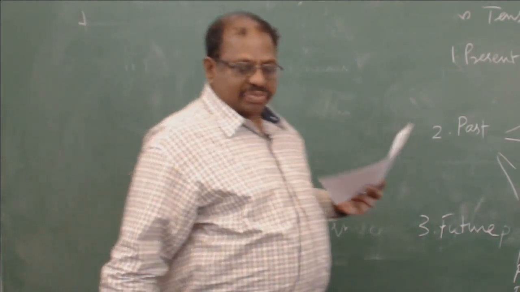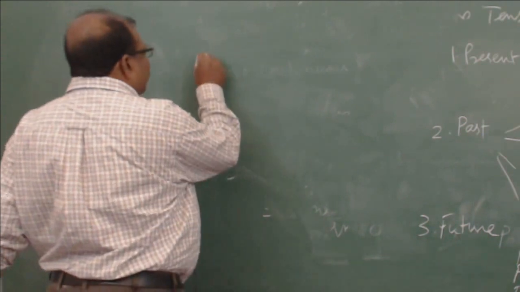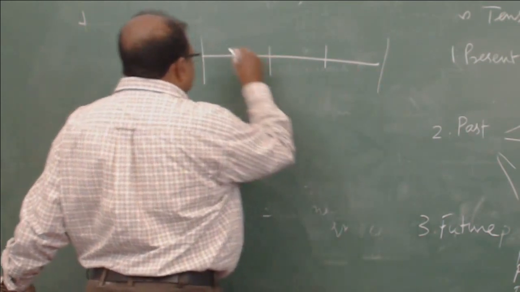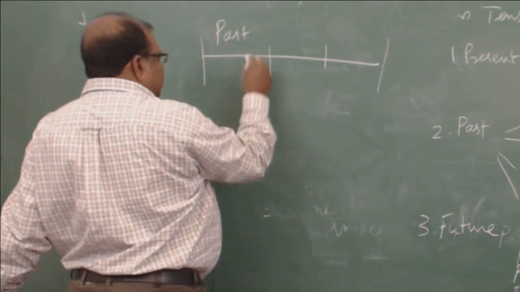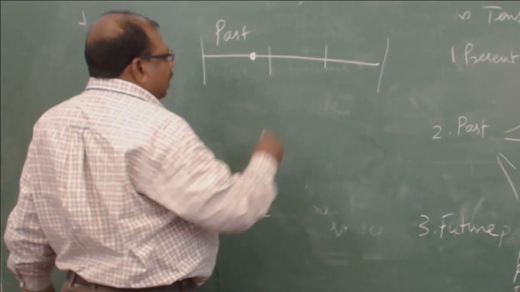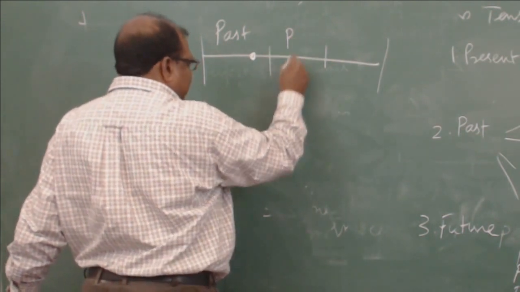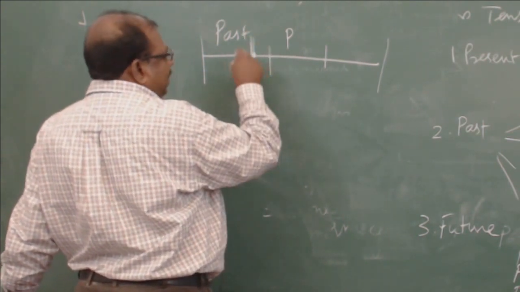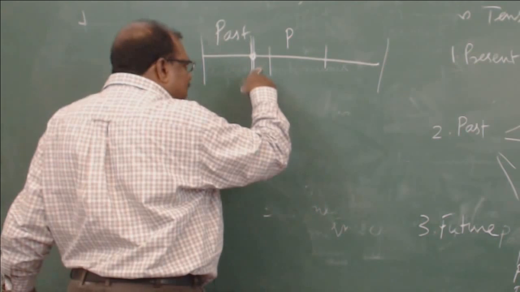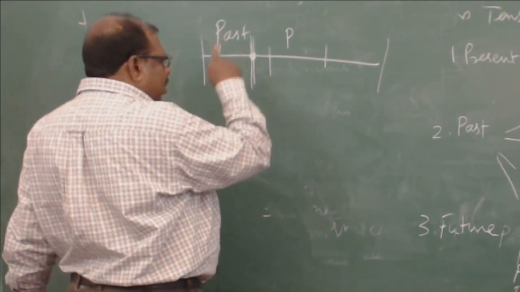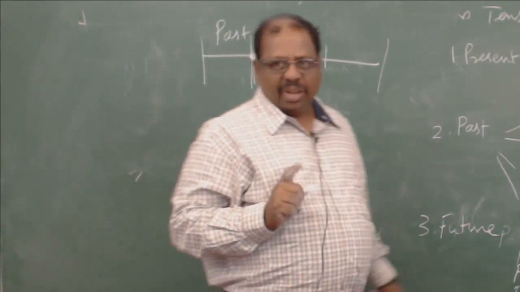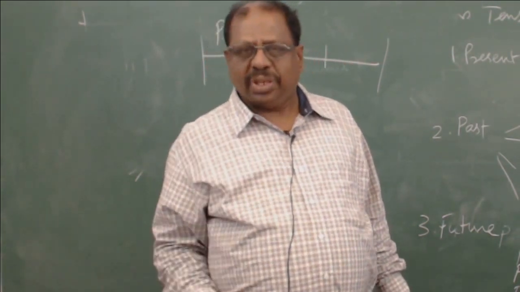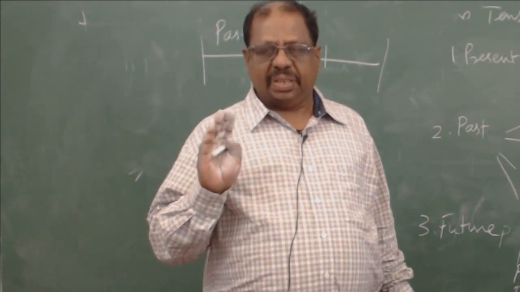present perfect is used to indicate an action which has happened in the past. So this action has happened here, but I am talking in the present. This is the moment I am talking, but I really don't know the exact time when this action has happened, because if I know exactly when this action has happened, I can use the past tense straight away. So since I don't know the exact time of this action, I have to use the present perfect tense.